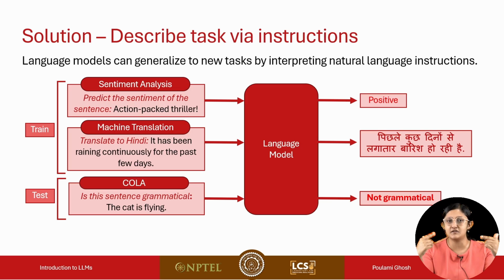And the idea is that during training time, since we had supplied the language model with similar examples, which demonstrated how it is supposed to respond to such instructions, now it won't fumble when it suddenly sees a new task during test time, and it would be able to solve it. So this is one of the goals of instruction tuning, where the idea is that it should be able to generalize to new tasks seen during inference time, and all these tasks will be described via natural language instructions.